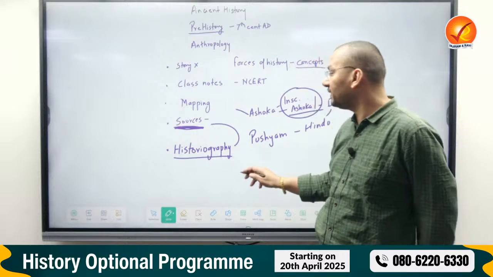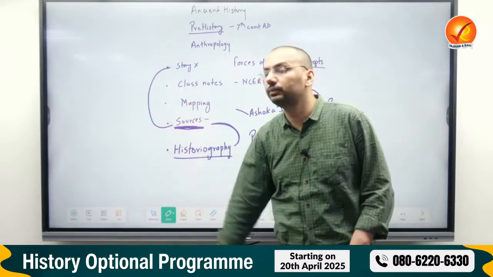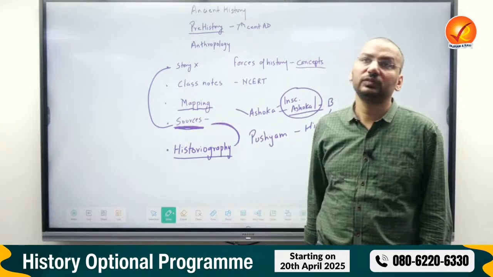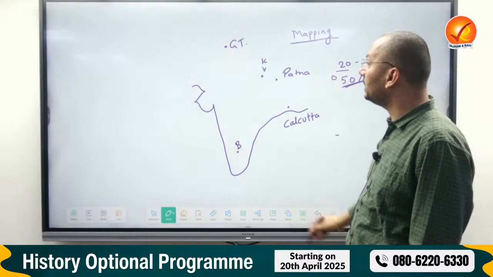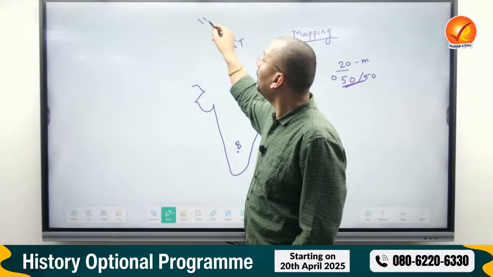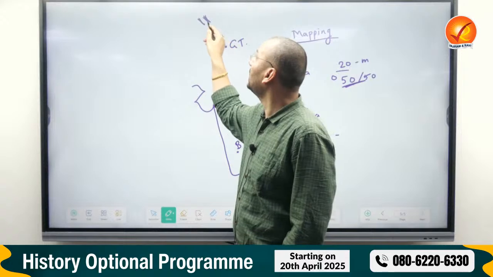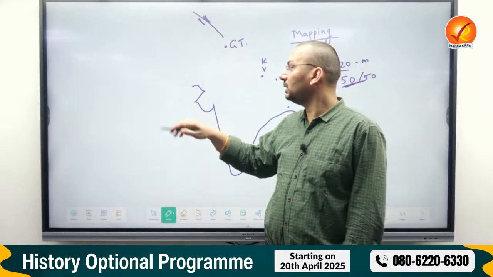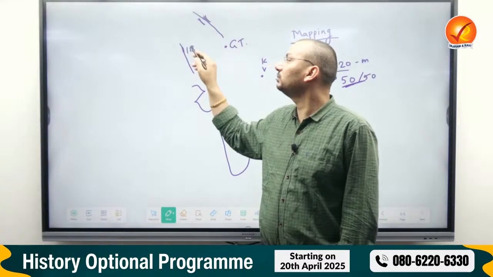So historiography is sources, and on the basis of sources, we do the story. Mapping is knowledge of history. If you have the knowledge of history, you will do the mapping. Please tell me, what is this from where a highway goes? One highway crosses from this. That is called Khyber Pass. And one pass here is called Bolan Pass.